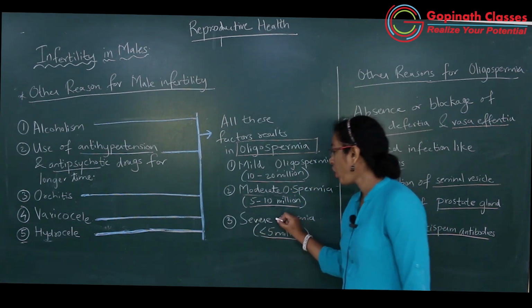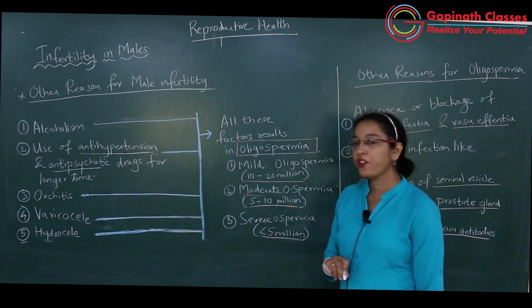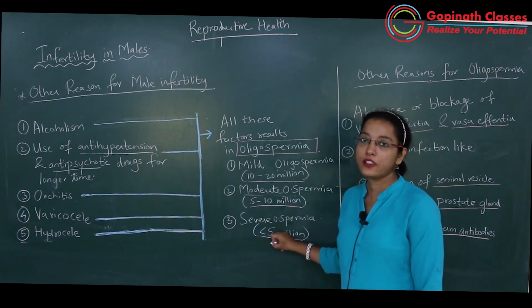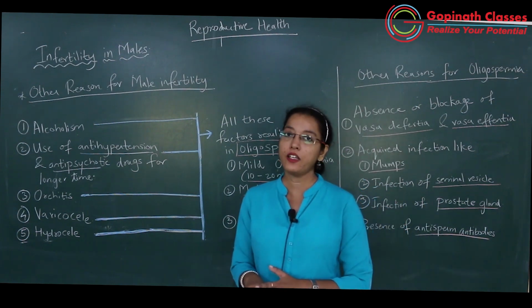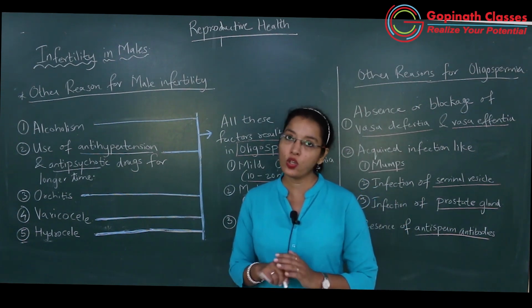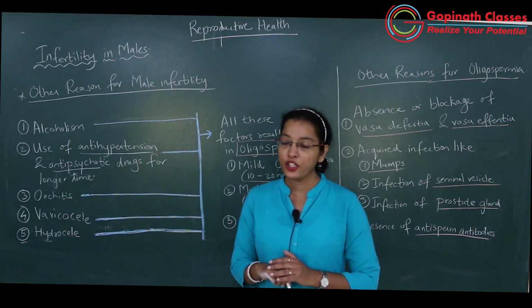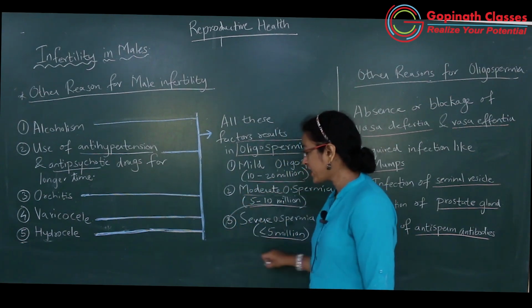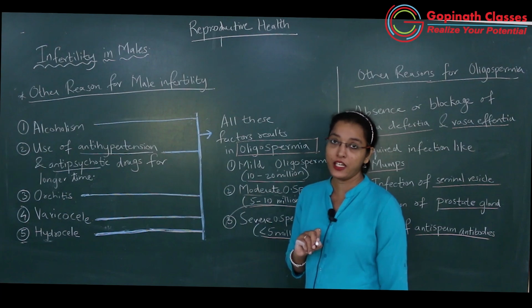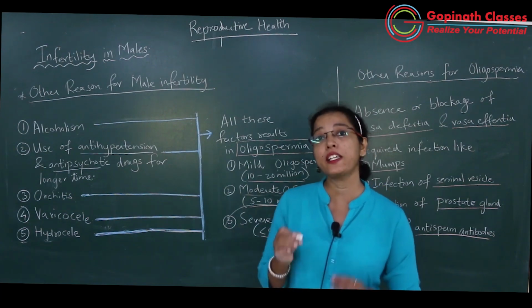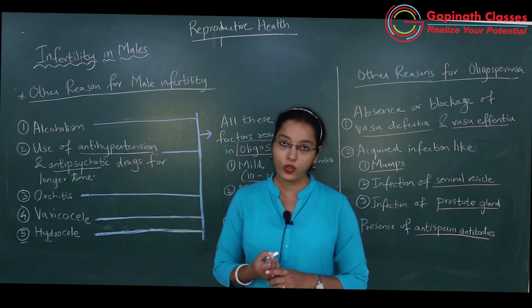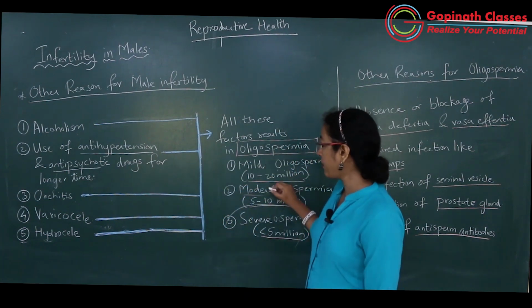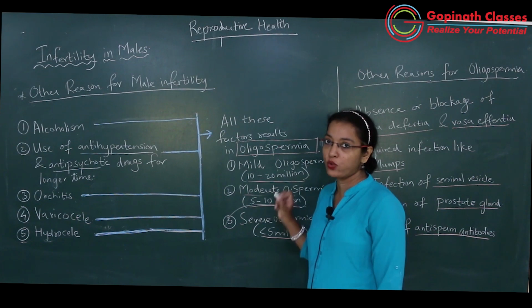And severe oligospermia में क्या होता है? There are less than 5 million sperms in one ejaculum of semen. So there are very few chances of fertilization because बहुत ही कम quantity में sperms रहते हैं in the semen. Got it? So mild, moderate and severe oligospermia.